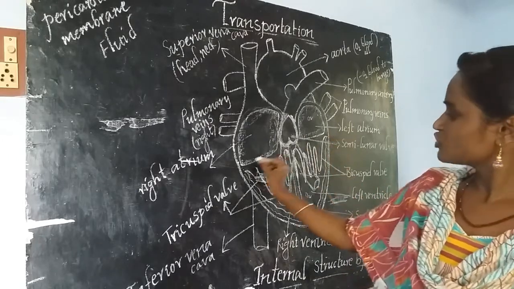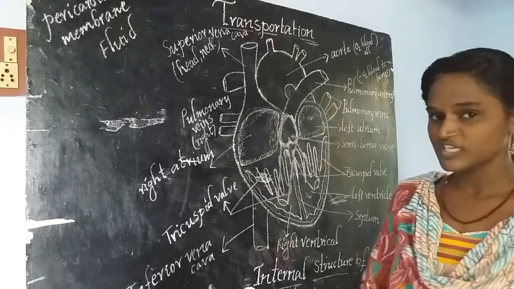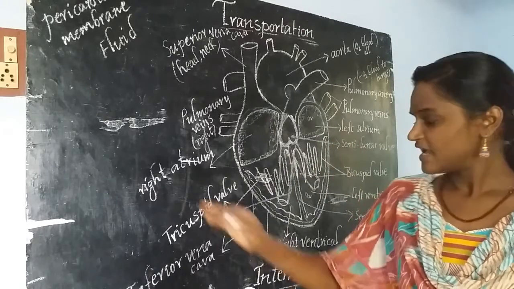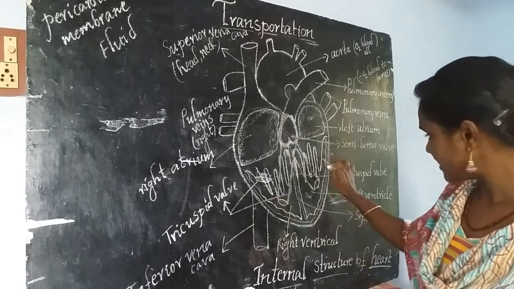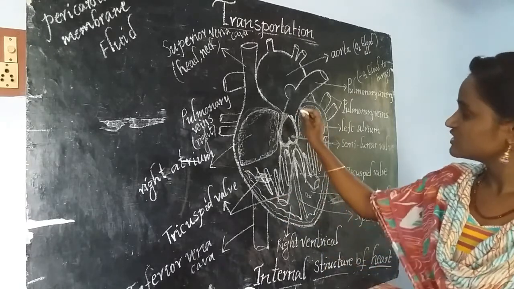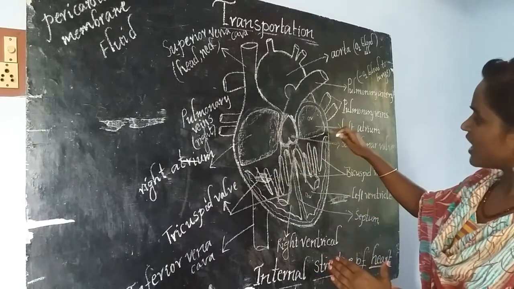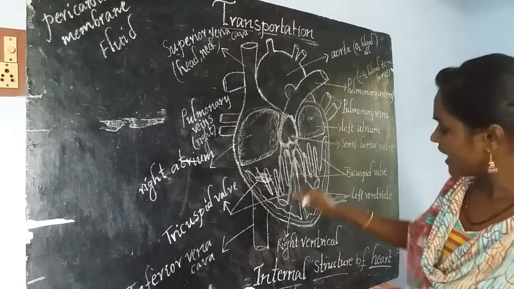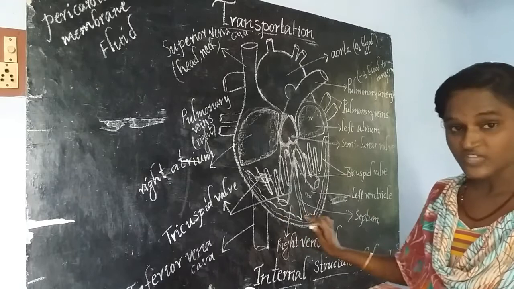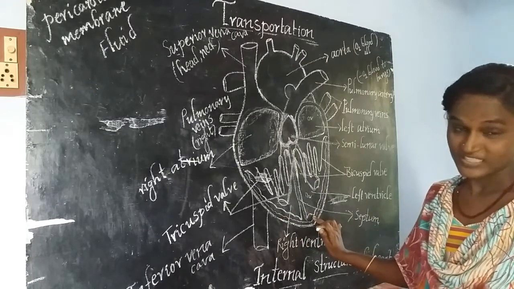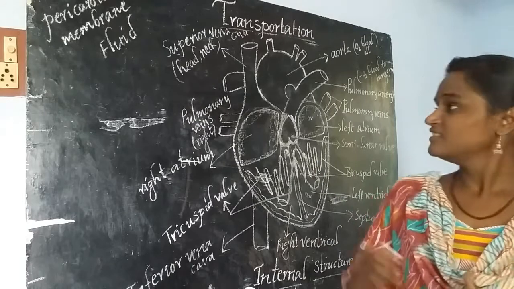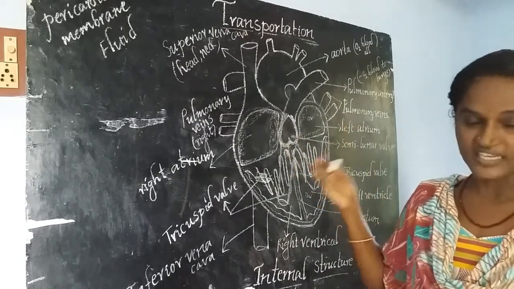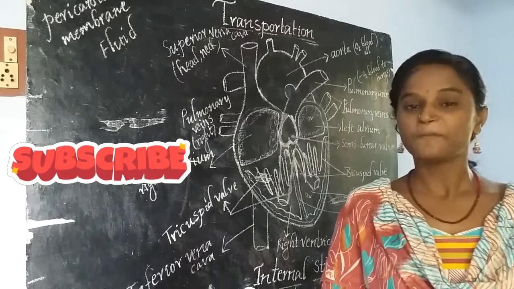The uppermost part of the pear fruit is very broad and the lower part is narrow. Like the pear fruit, the upper part of the heart is broader and the lower part of the heart is narrow.